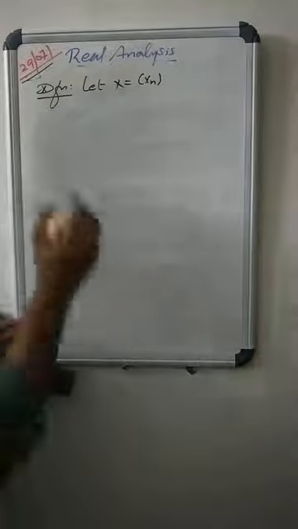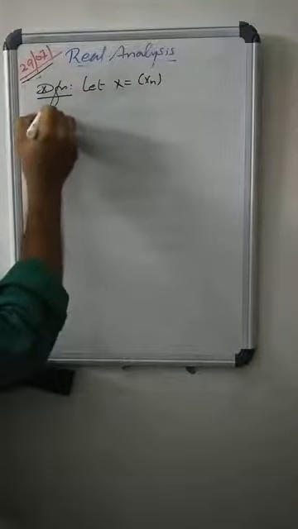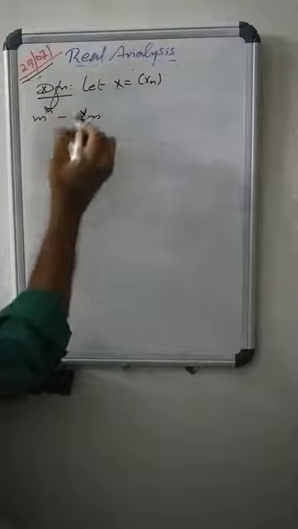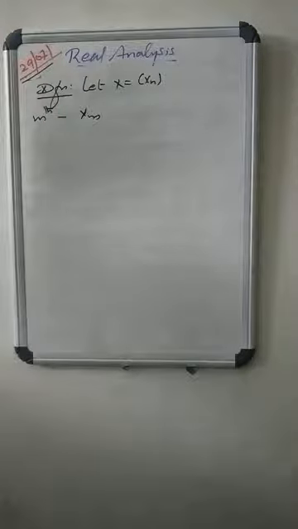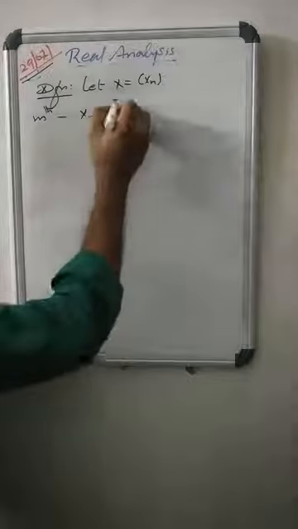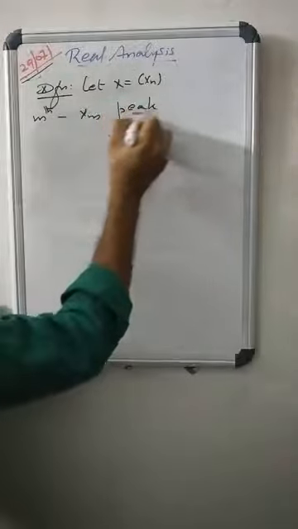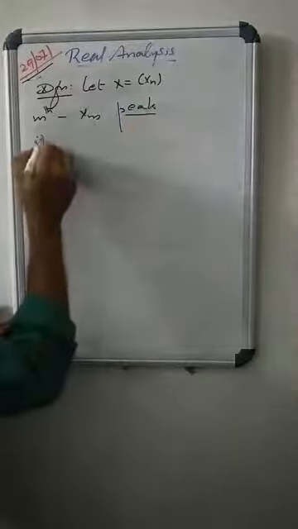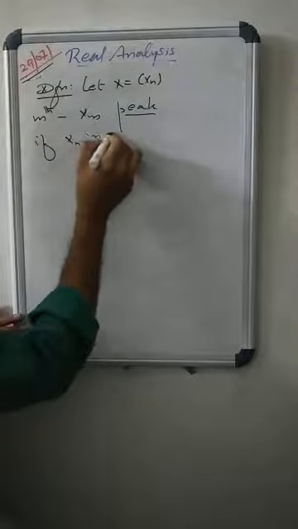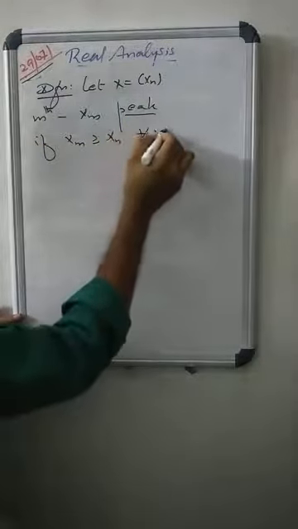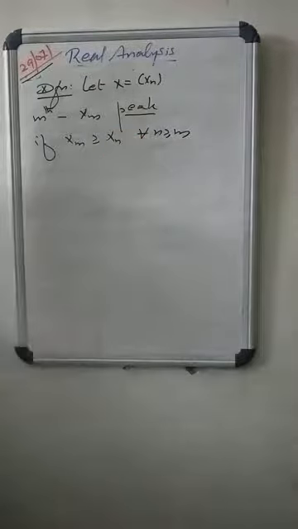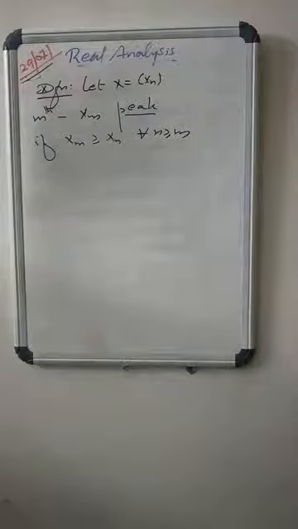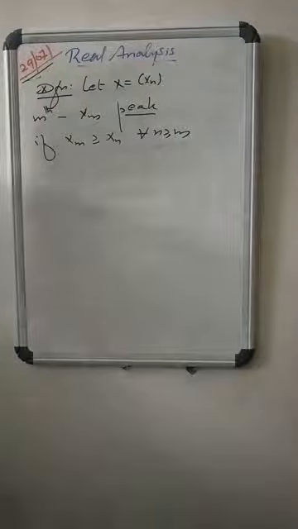We say that the mth term of the sequence, that is xm, is said to be a peak if xm is greater than or equal to xn for all n greater than or equal to m.